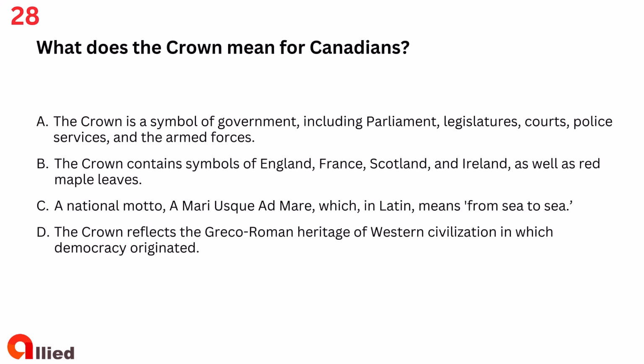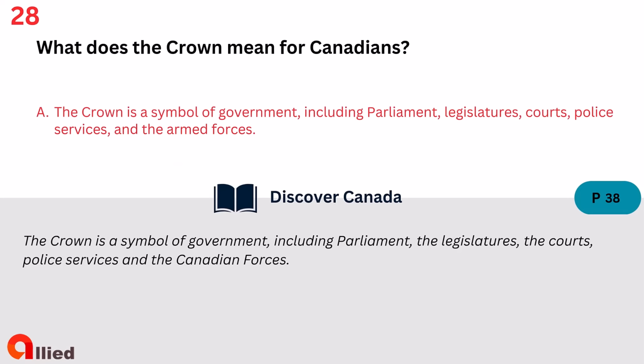Question 28. What does the Crown mean for Canadians? A. The Crown is a symbol of government, including Parliament, legislatures, courts, police services, and the armed forces. B. The Crown contains symbols of England, France, Scotland, and Ireland, as well as red maple leaves. C. A national motto, A Mari Usque ad Mare, which in Latin means from sea to sea. D. The Crown reflects the Greco-Roman heritage of Western civilization in which democracy originated. The answer is A. The Crown is a symbol of government, including Parliament, legislatures, courts, police services, and the armed forces.